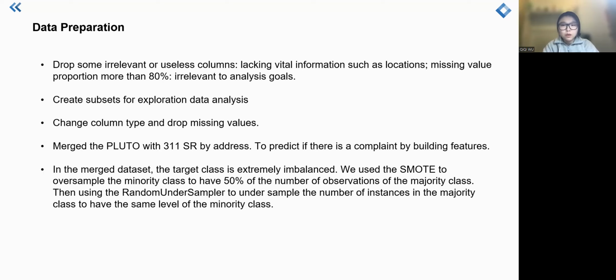So we use the SMOTE method to oversample the minority class to have more than half the number of observations of the majority class. Then we use a random undersample method to undersample the number of instances in the majority class to match the same level as the minority class. Next, please.